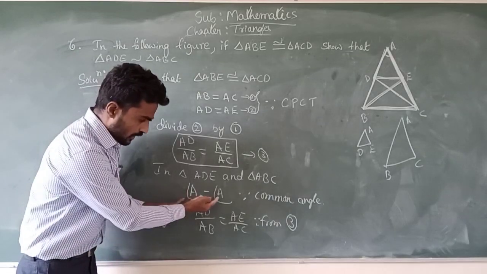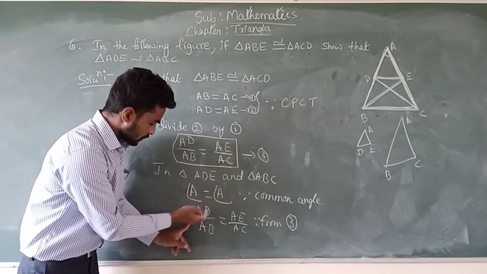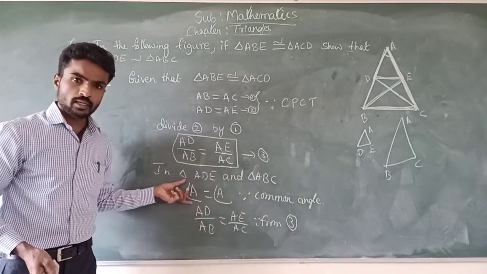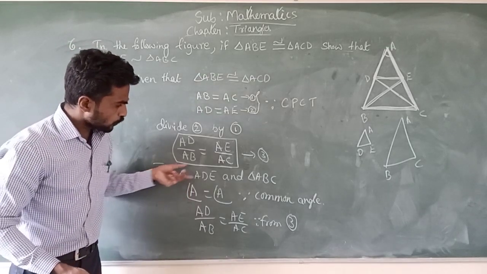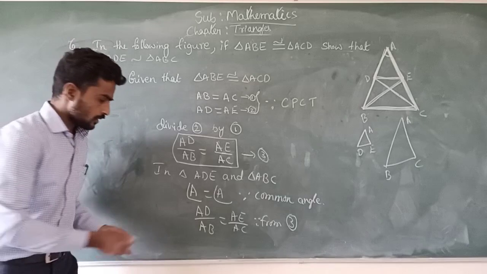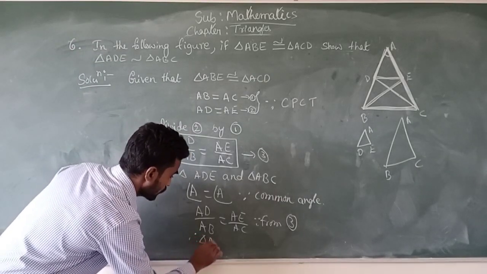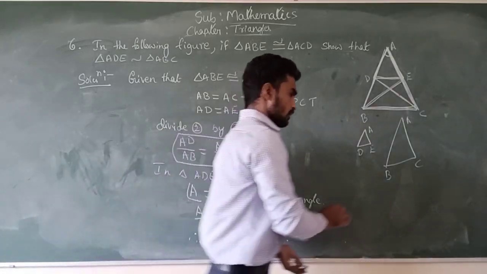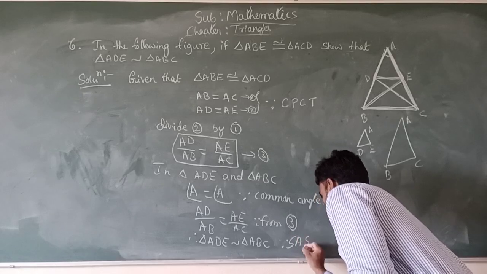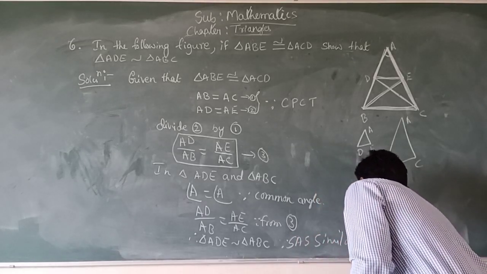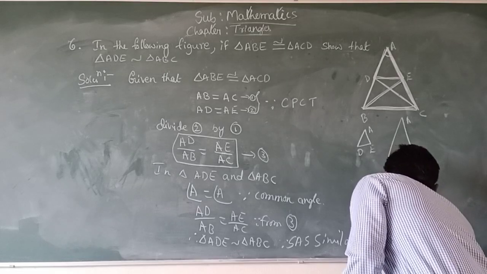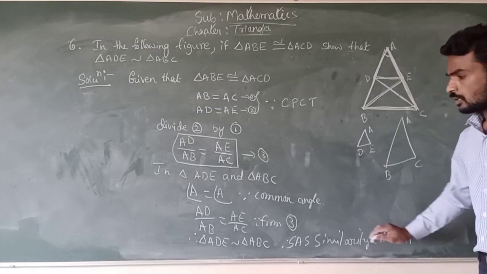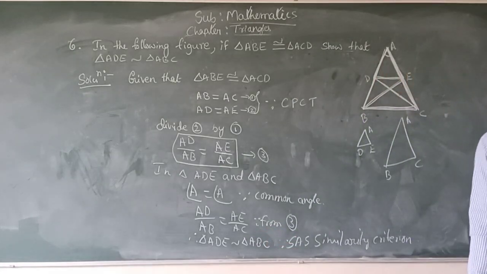Now one angle is equal and the sides including that angle are in the same ratio, so by SAS similarity criterion we can say that both the triangles are similar. Therefore, triangle ADE is similar to triangle ABC by SAS similarity criterion.